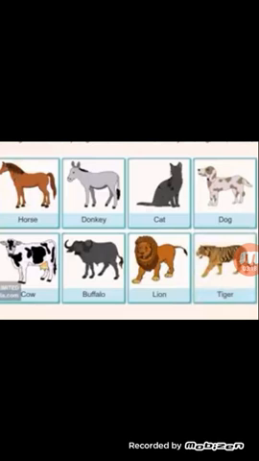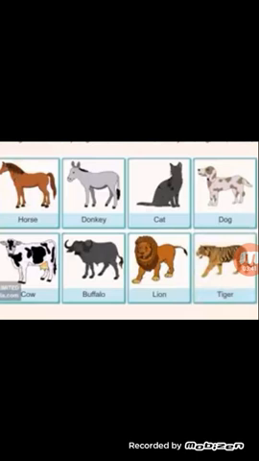These are mammals. All these animals give birth to their young ones of their own kind, such as horse, donkey, cow, dog, cat, buffalo, lion, tiger.